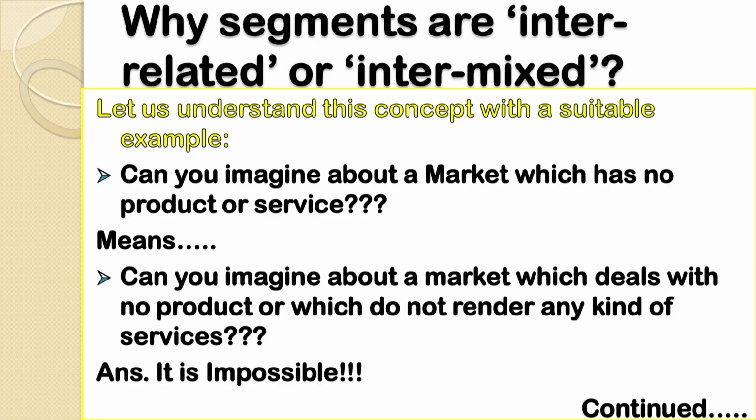Now the question arises: then why have we segregated all these components from each other? Because in the initial definition itself, we said that the Indian financial system is divided into 5 major segments, that is financial assets, institutions, financial markets, financial services and regulators. Then why have we segmented all these 5 components in our financial system? The answer is merely to understand the concept of each of the segments.